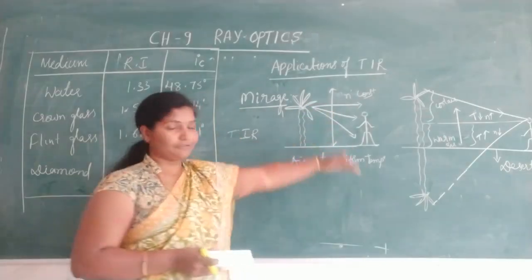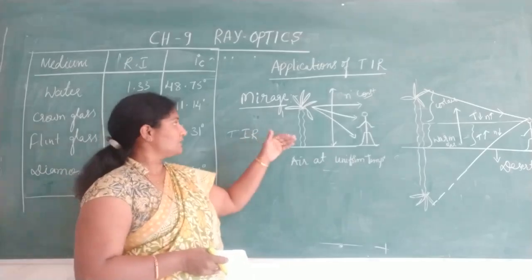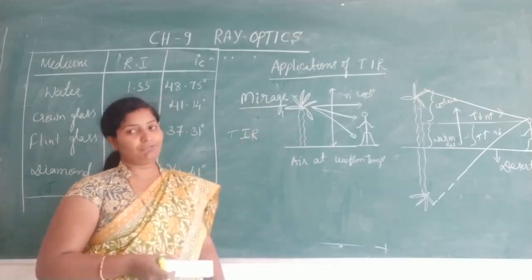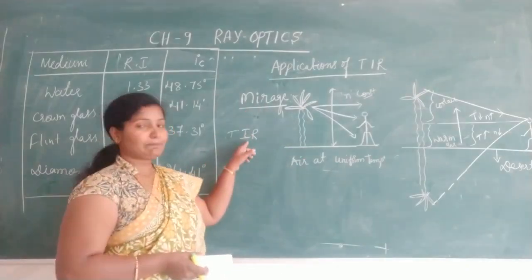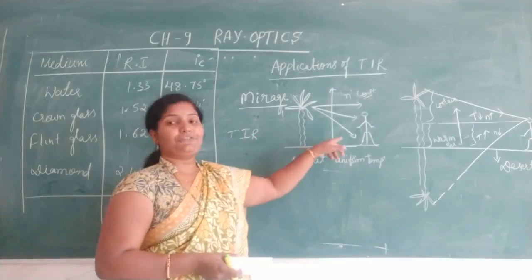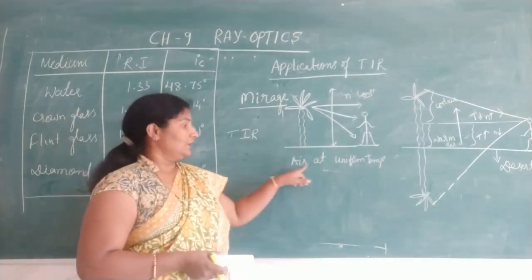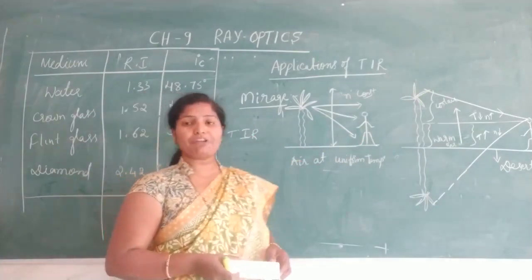So on the surface of the earth, there are different layers of the atmosphere. Because of those layers, this mirage is formed. It is an optical illusion of light. It takes place due to total internal reflection on the different layers of the atmosphere of different density. So how does it take place?